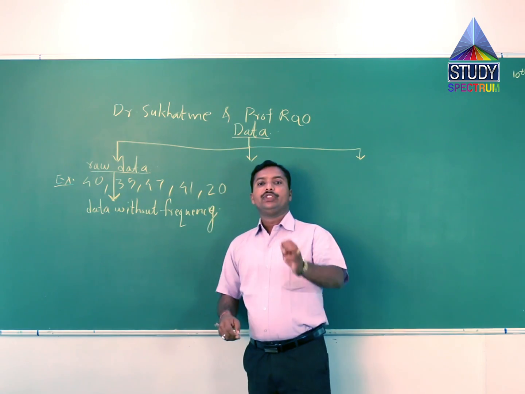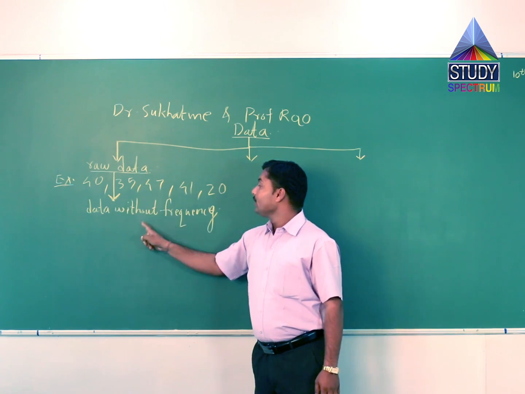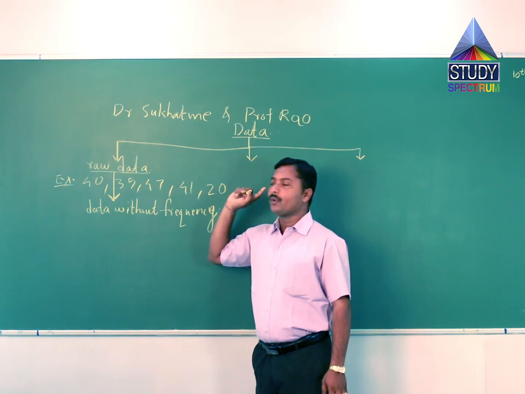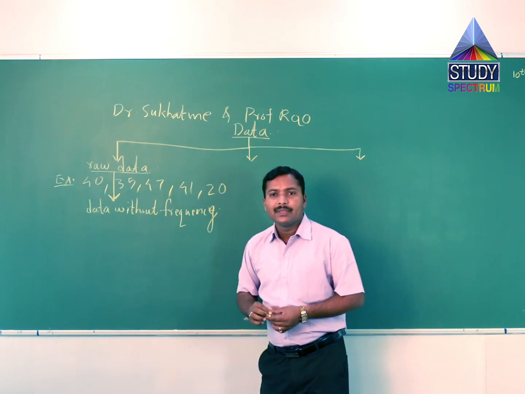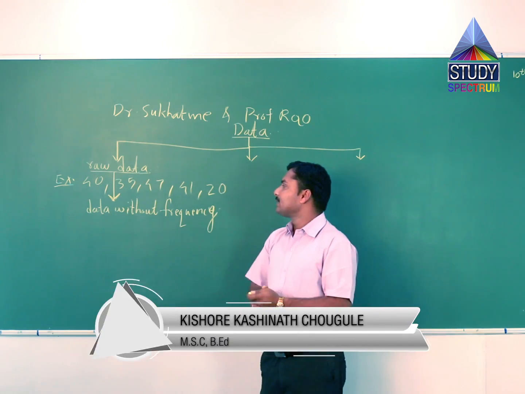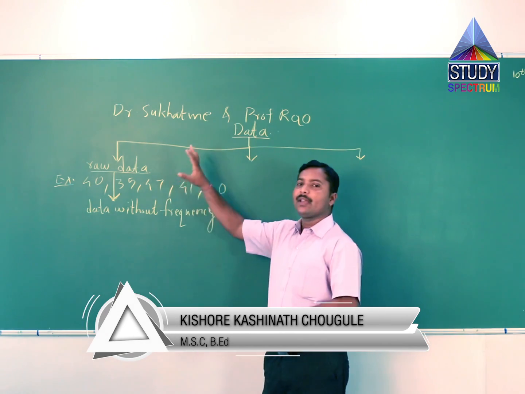This is a simple definition of raw data. Here only marks are given, no frequency. Frequency means how many times the numerical value is repeated.